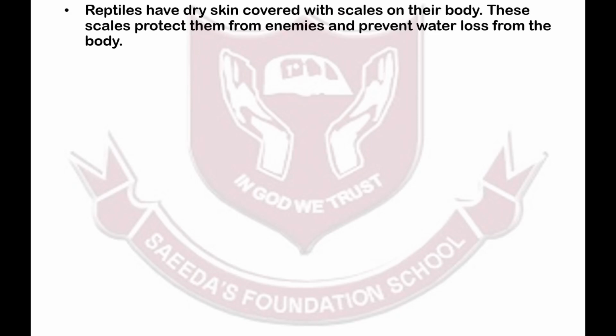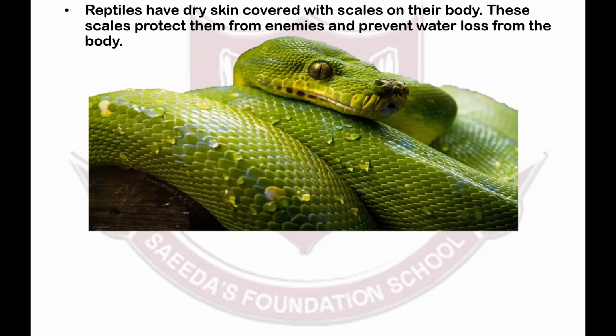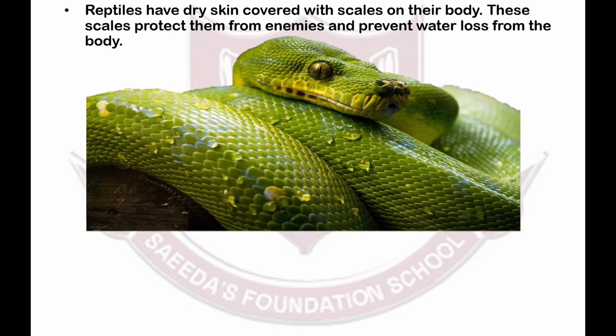Reptiles have dry skin covered with scales on their body. These scales protect them from enemies and also prevent water loss from the body.